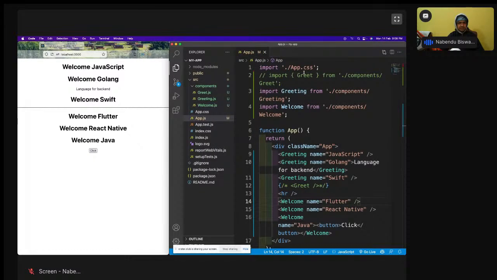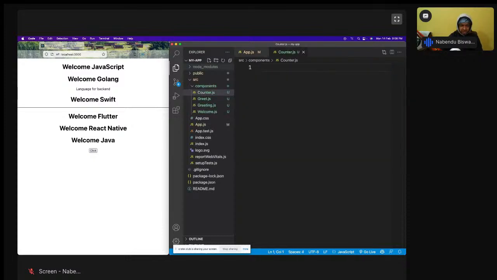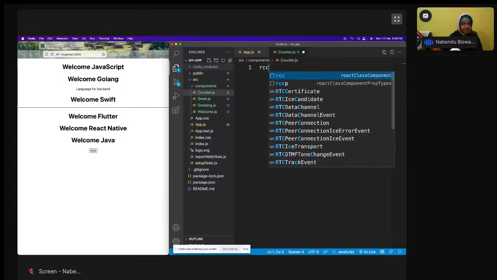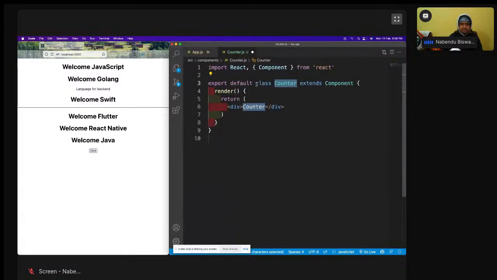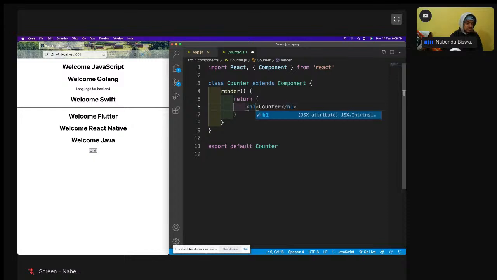Okay, so this welcome greeting, I'll just close them all, and I'll create a counter.js. Now we are going to learn about all the class based components. I will do RCC, and here export default Counter. So what is this state thing? For the state thing, let me have this as an h1. We are going to use the constructor.